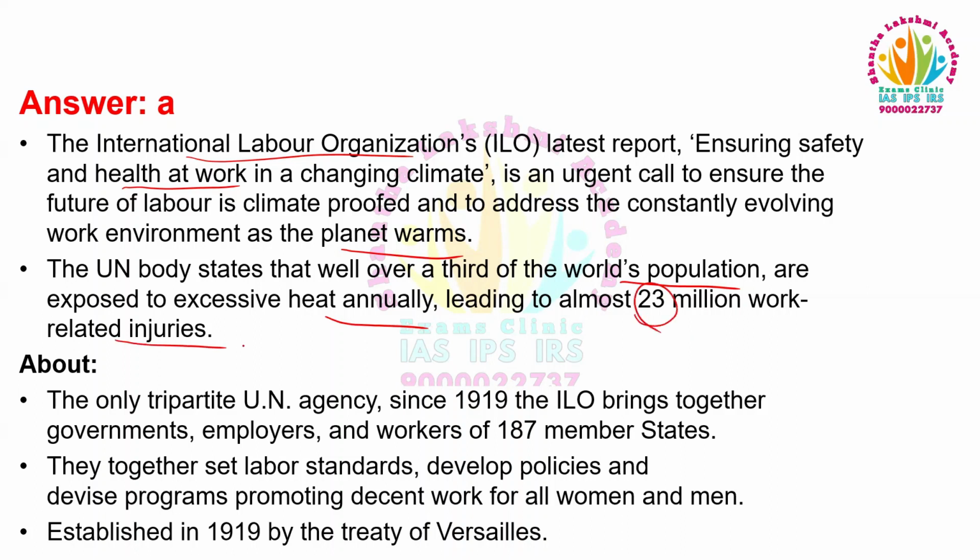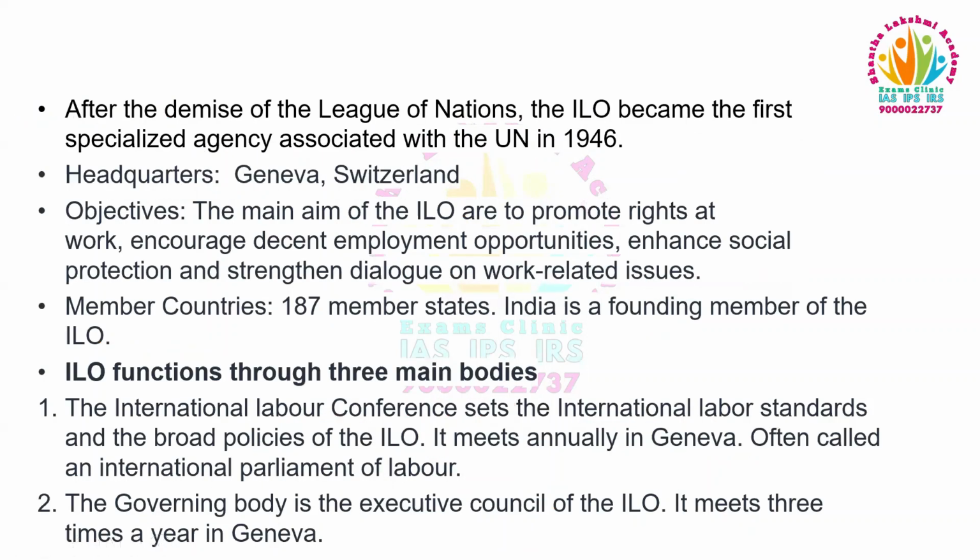About the ILO: the only tripartite UN agency since 1919, the ILO brings together governments, employers, and workers of 187 member states. They together set labor standards, develop policies, and devise programs promoting decent work for all women and men. Established in 1919 by the Treaty of Versailles. After the demise of the League of Nations, the ILO became the first specialized agency associated with the UN in 1946.